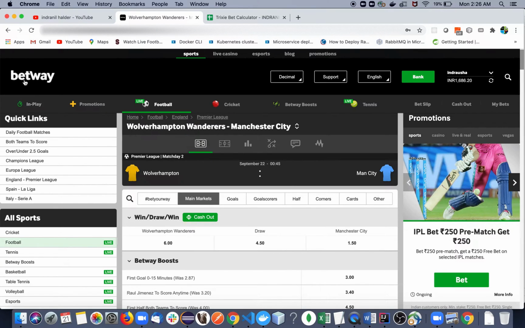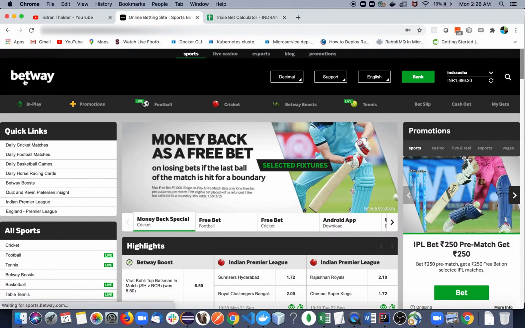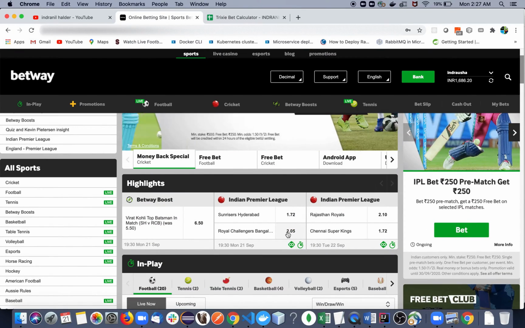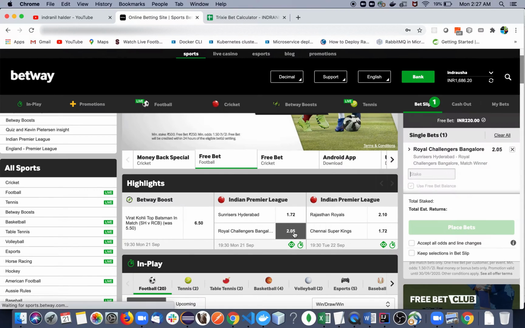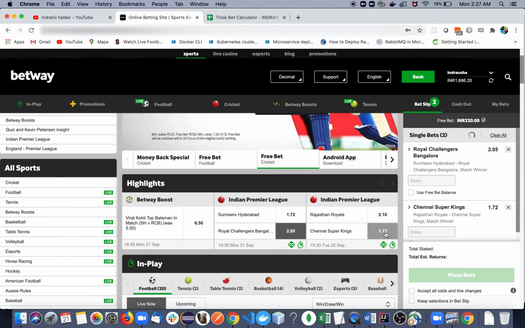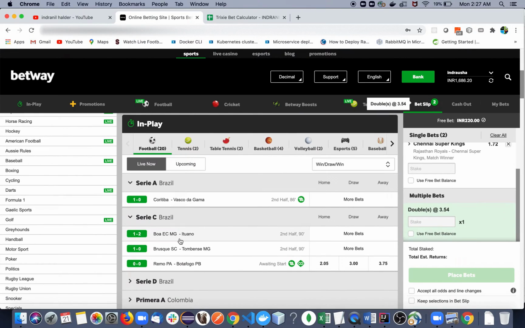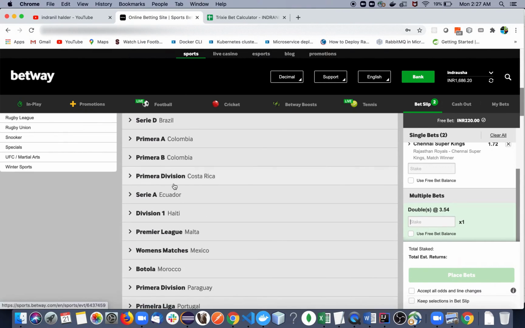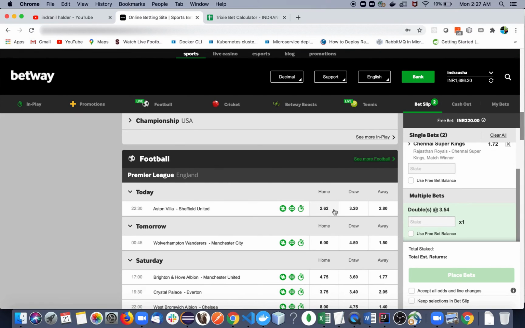So let's try to select four different events. Let's say Sunrisers versus RCB. We are selecting that RCB will win. Then Rajasthan versus CSK, we are going to select CSK. Then suppose we have a match like Villa versus Sheffield, and you are backing Sheffield to win.